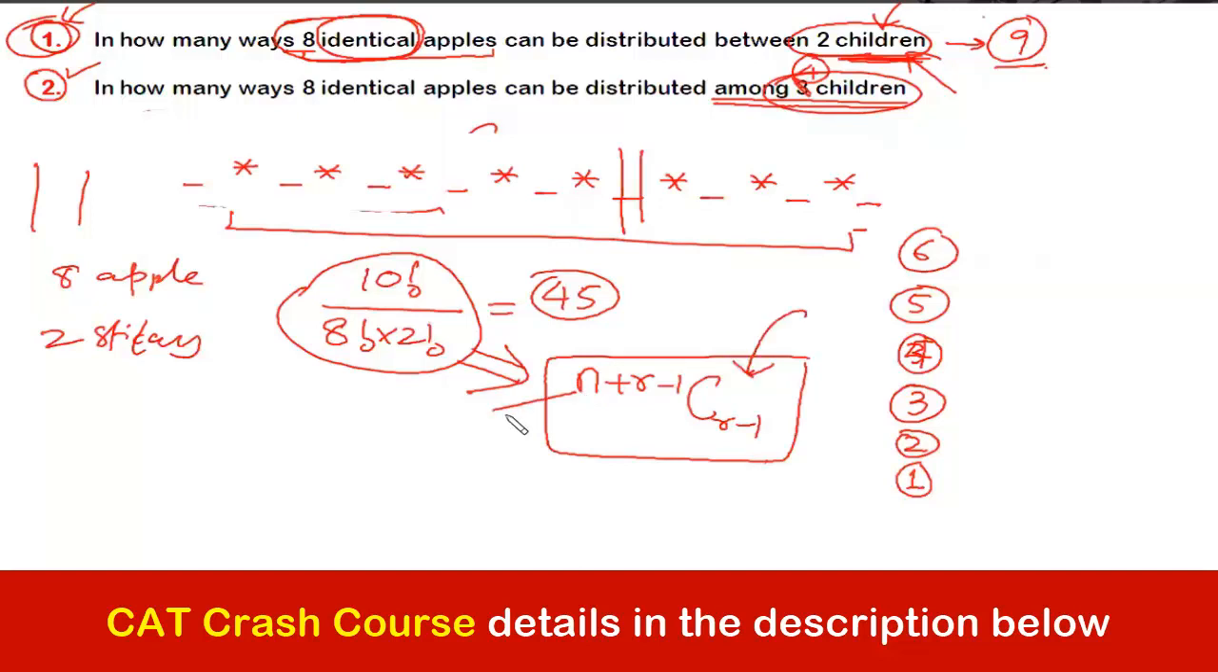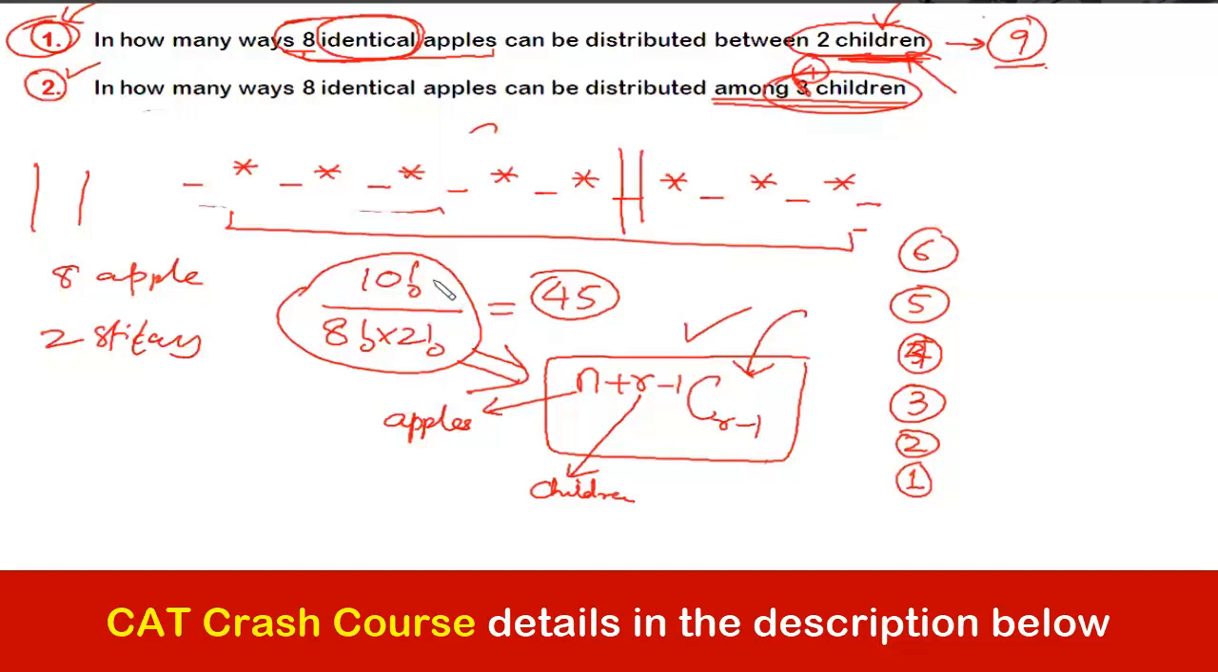Here n is the thing which we want to distribute. So here n refers to the apples and r is the thing to whom we are distributing. So r refers to the children. Okay, you remember this. From now onward we'll be using this formula.